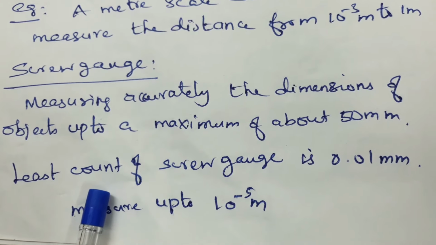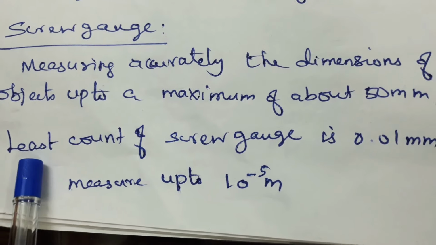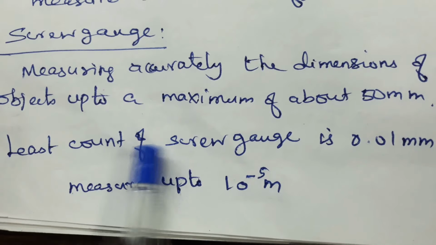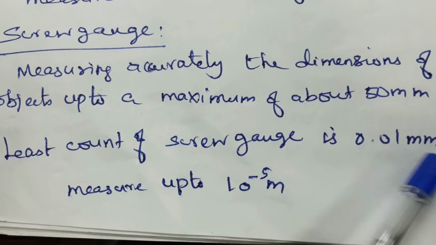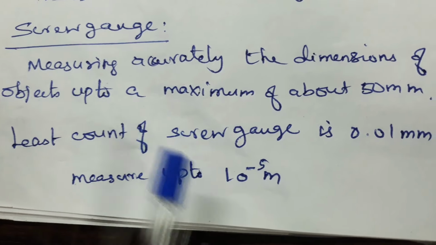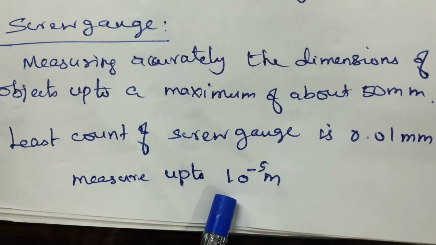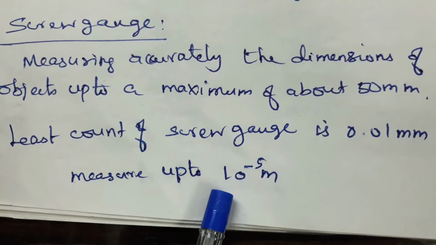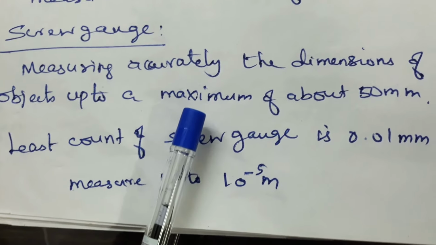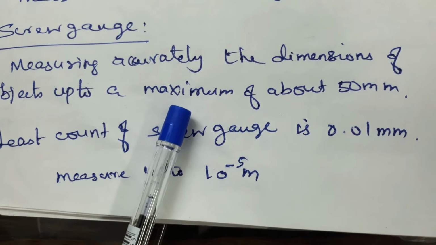What do you mean by least count? The smallest measurement value is known as the least count. The least count of the screw gauge is 0.01 millimeter, that is nothing but 10 power minus 5 meter. So using the screw gauge, we can calculate distances up to 10 power minus 5 meter. The principle of the screw gauge is magnification of linear motion using the circular motion of a screw.